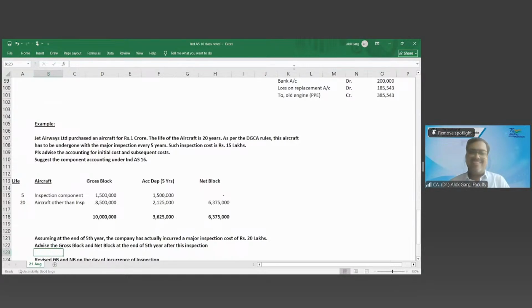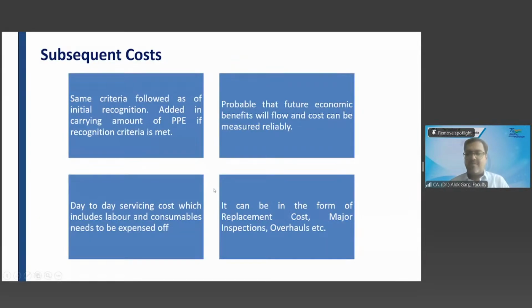Sir, instead of assuming 20 lakhs is the inspection cost, if the question is silent and it is given that every 5 years the inspection cost will be 15 lakh, then same? Then of course yes.